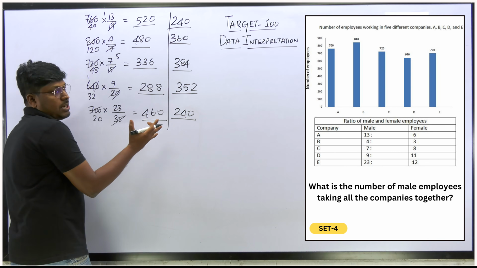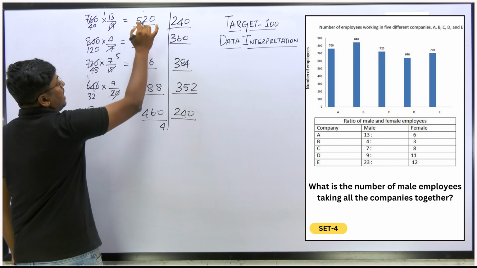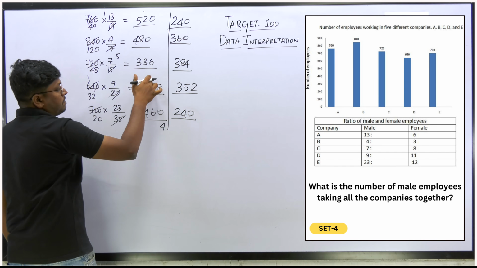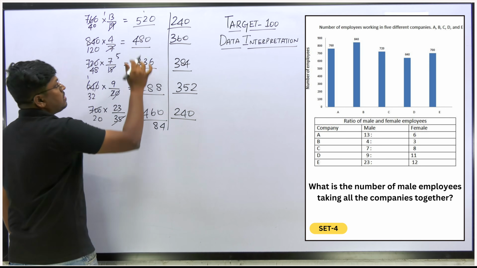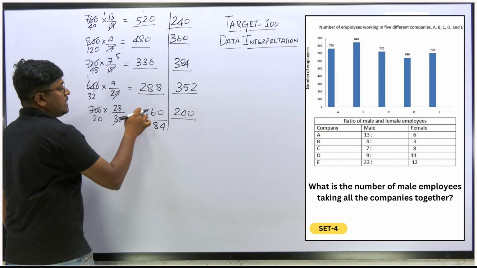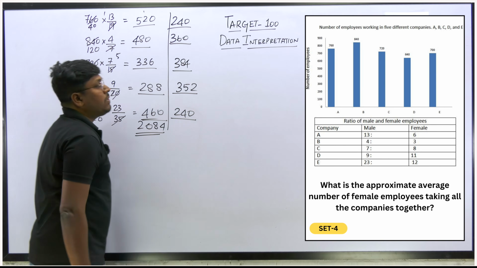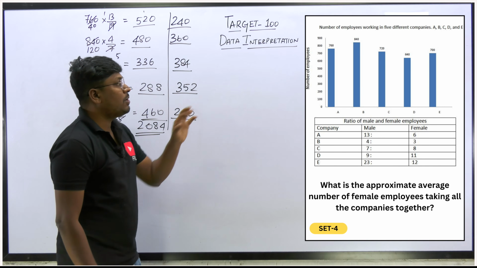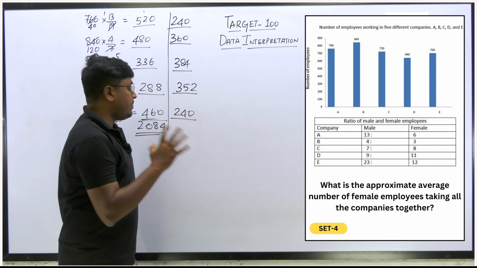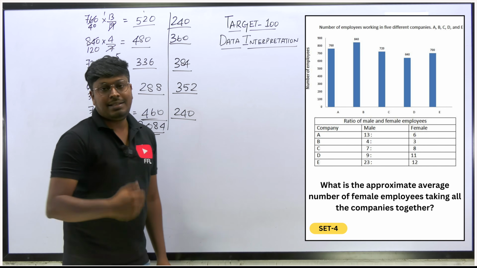Adding all the male values, the answer for the first question is correct: 2084. So 2084 will be the total number of male employees in the organization.